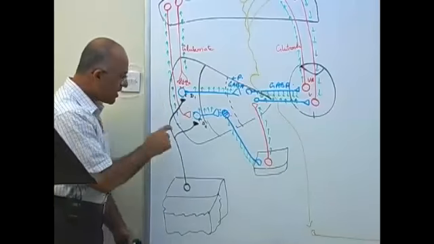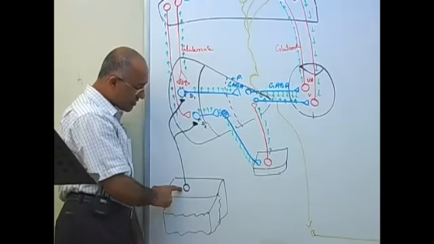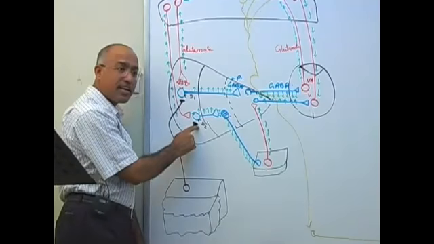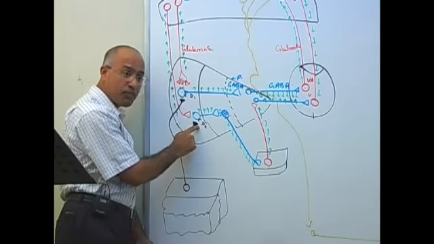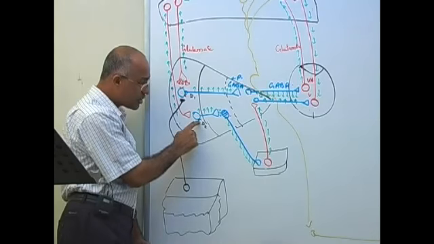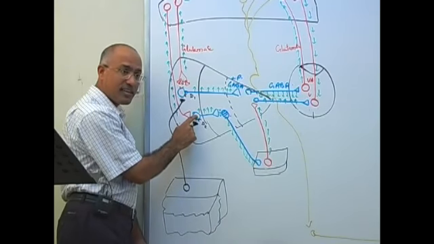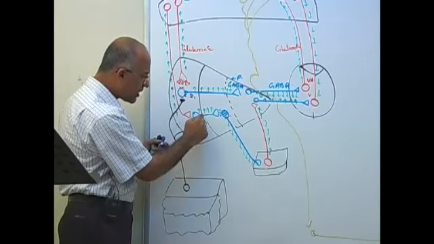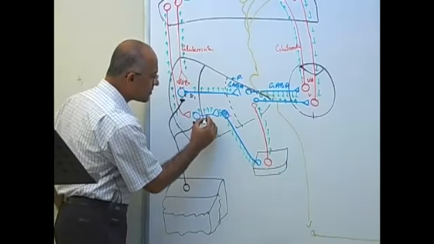At the same time, this is producing a very fine balance, because it is inhibiting the indirect pathway through D2. When this neuron is inhibited, it will become less active.